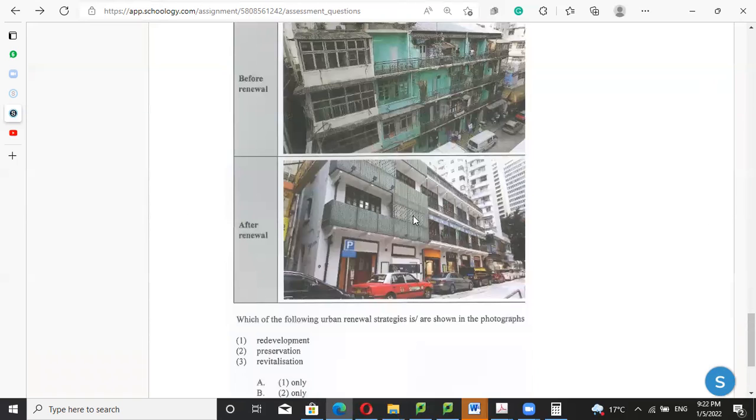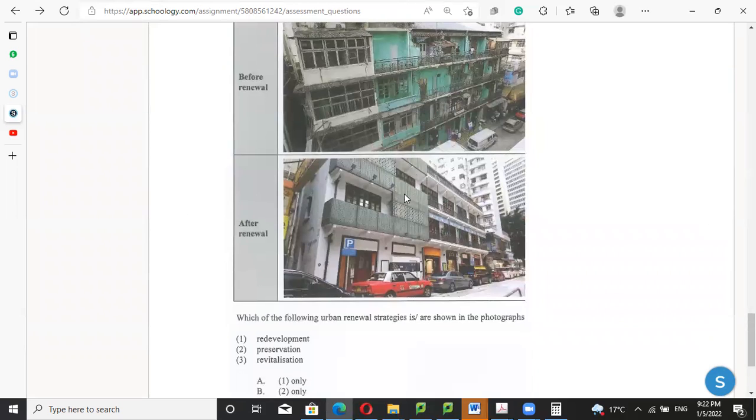And then number 10, which is talking about the rehabilitation or revitalization of sites in Wan Chai. It's quite obvious to tell you the answer, because originally you can see a lot of residential buildings right here, and right now all the residential buildings are gone.